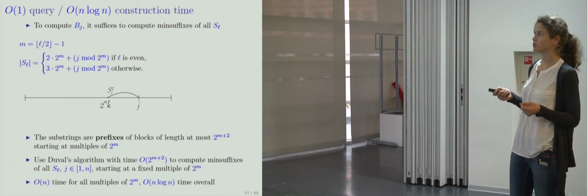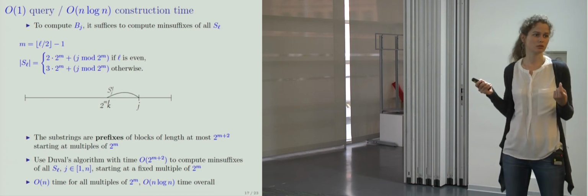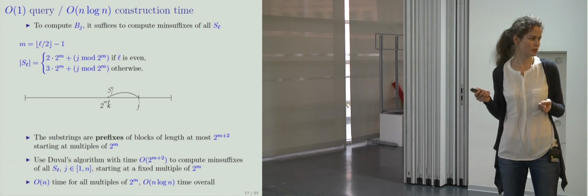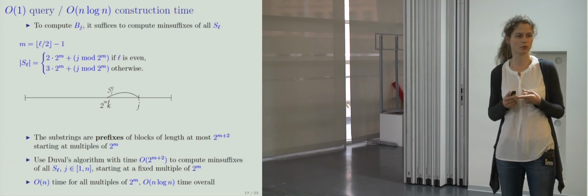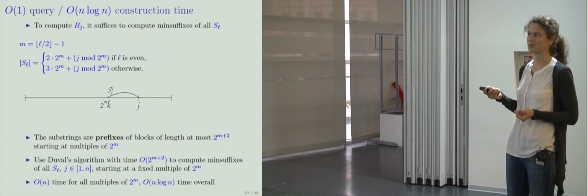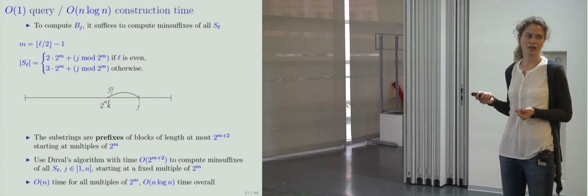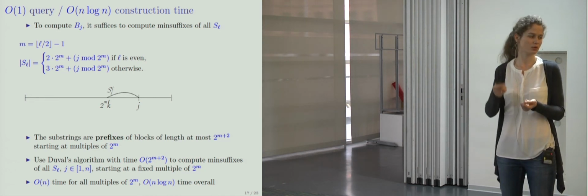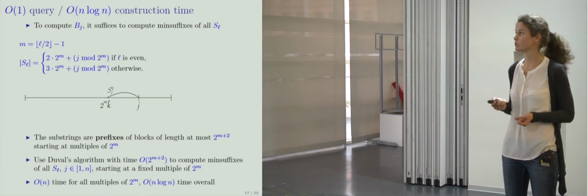Also, they cannot be too long. See here, it's not longer than 2 to the m plus 2. So they all are prefixes of blocks starting at multiples of 2 to the m, and short blocks. So what can we do? Remember, I told you to remember the algorithm by Duval. And now we can use it to compute minimal suffixes of all these canonical substrings.